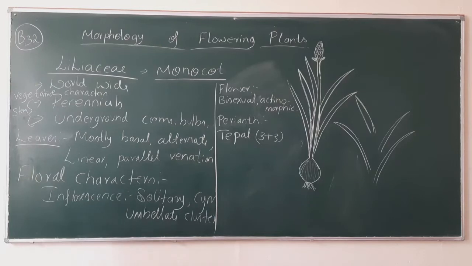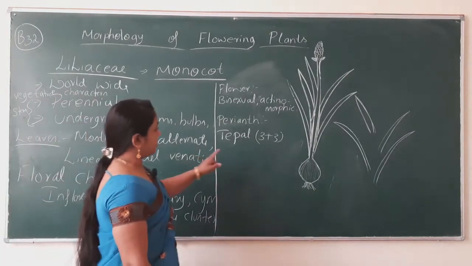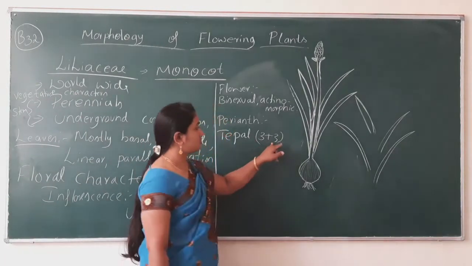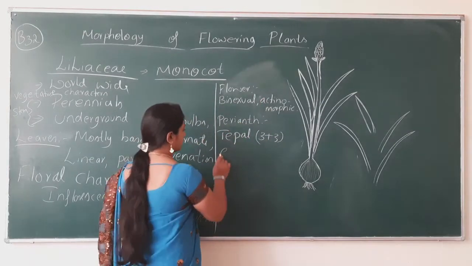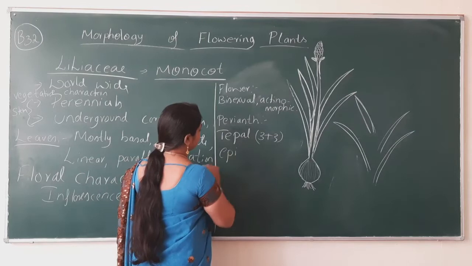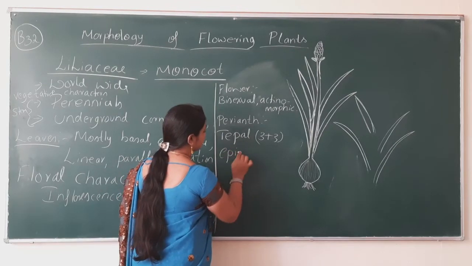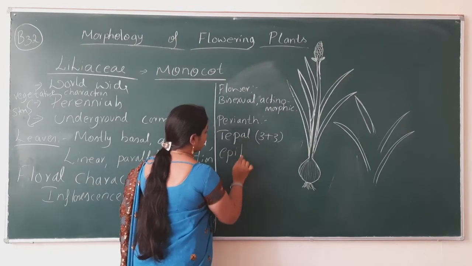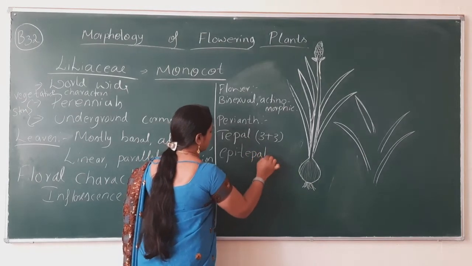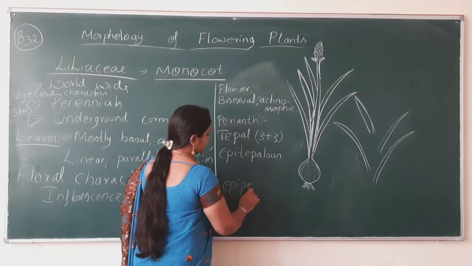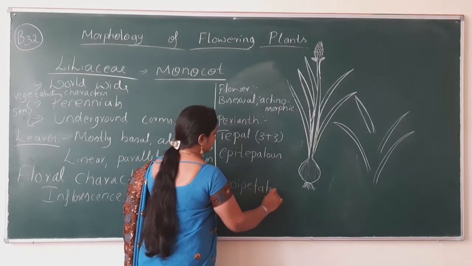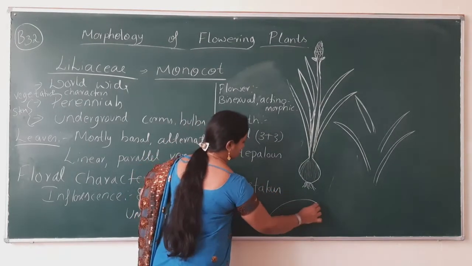Now, how to describe this 3+3 arrangement? When I draw the floral diagram, I'll make sure I write how the 3+3 condition is present in this flower. And all the tepals are epitepalous. Epitepalous means, do you remember epipetalous? Epipetalous means what, my dear students?